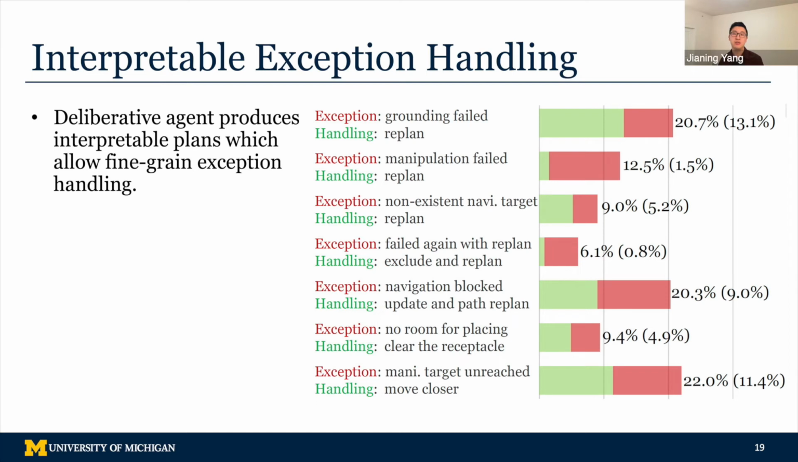Deliberative planning also allows interpretable exception handling. With our symbolic world representation in a planner, the agent can know exactly why an exception has happened and thus attempts to auto-recover from it. To demonstrate this interpretability, we plot the exceptions encountered and auto-resolved by DANLI. Each horizontal bar is one type of exception. The total length of the bar indicates how many exceptions there are under that type. And then the green portion shows how many incidents of that exception type are auto-resolved by the agent.